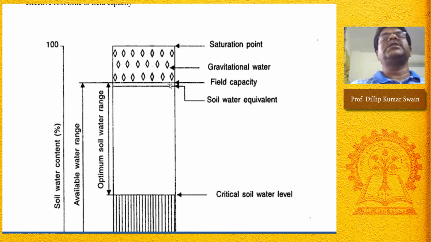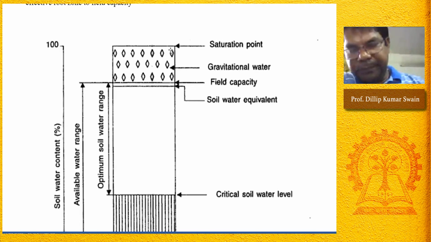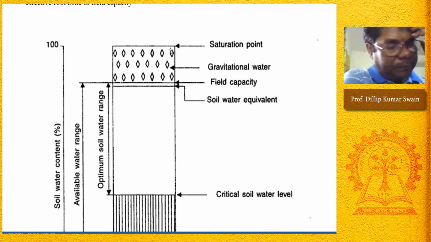That is field capacity, and that is the 100% water available for crop uptake. Why here? Why not at saturation? Anybody, any guess? Why is maximum water available at field capacity but not at saturation, though saturation contains higher water than field capacity?